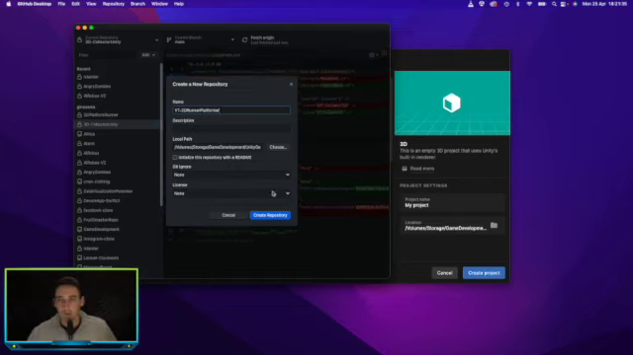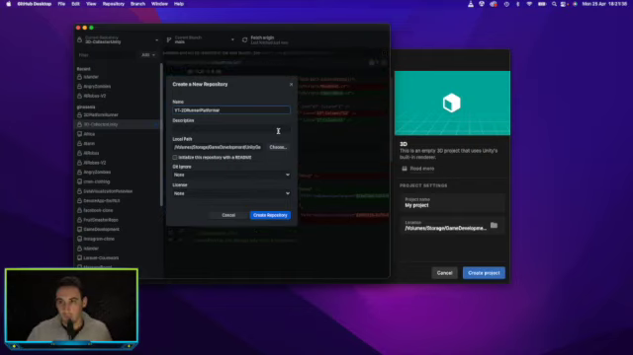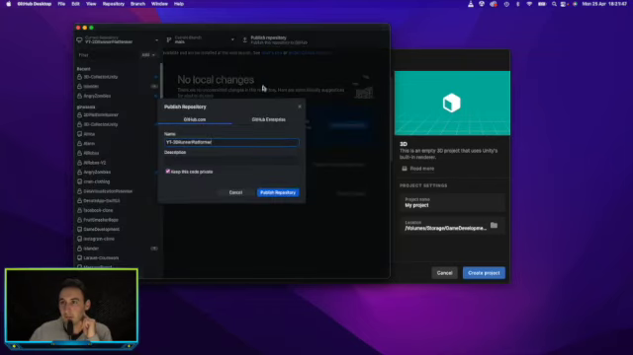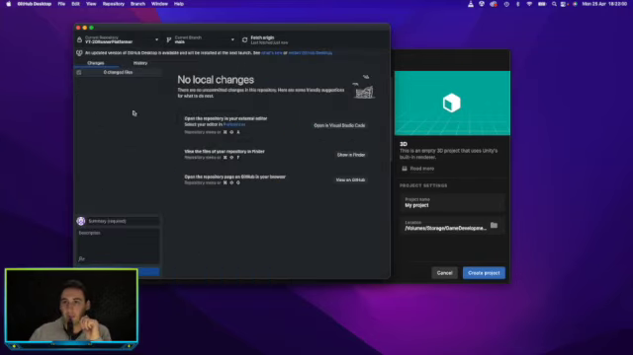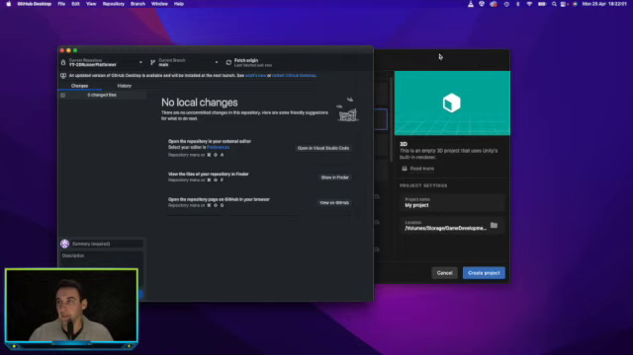So yeah, let's call it that, 2D runner platformer, and initialize this with a readme, and then let's go ahead and create this repository. Let's go ahead and publish that. So basically we're going to be uploading this all up to GitHub just to keep track of our progress through the different episodes.